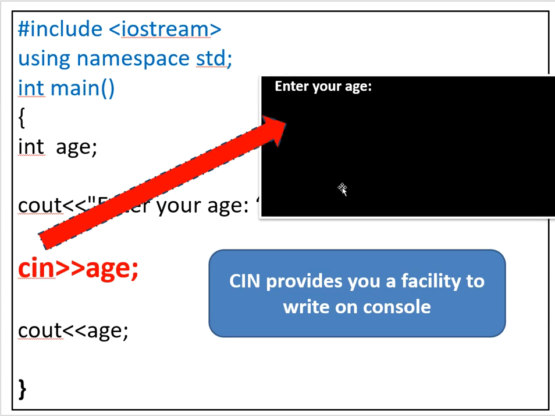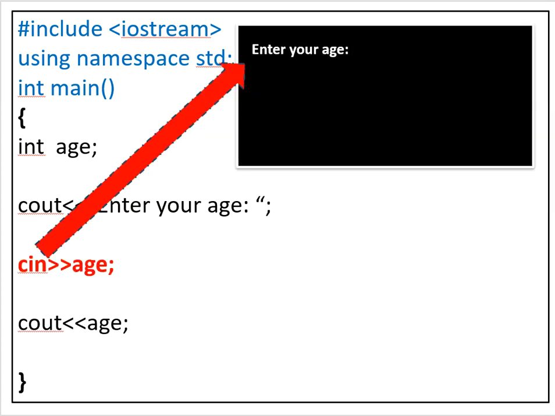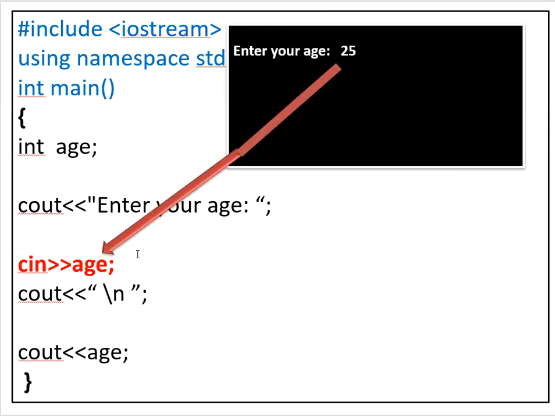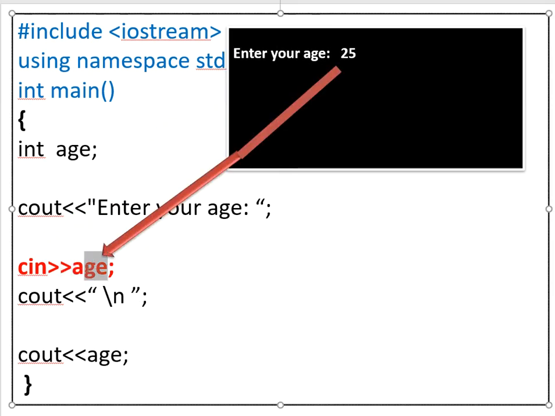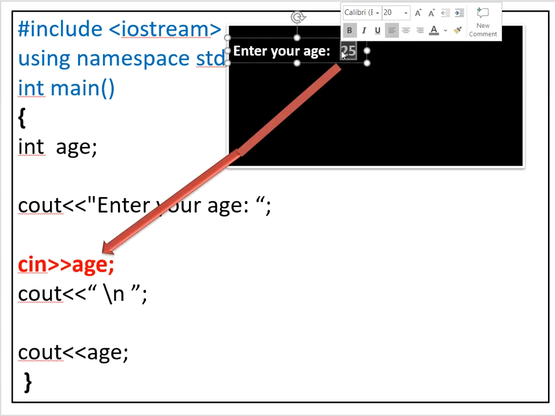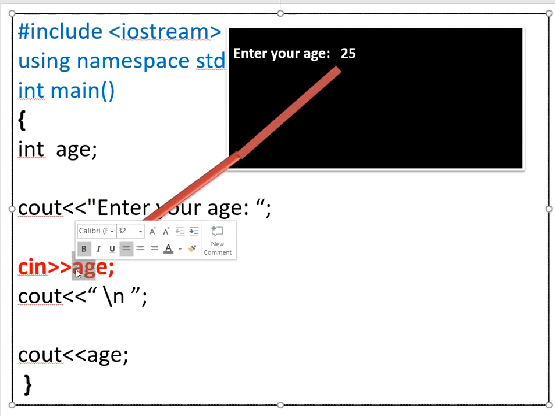As the screen says enter your age, now I have to write something here. Suppose I write 25. What will happen? This 25 is assigned to this age. That is the reason cin requires a variable. So now age has the value 25.